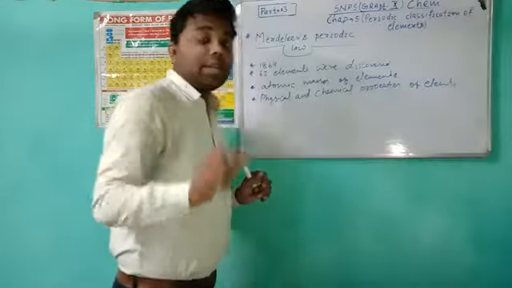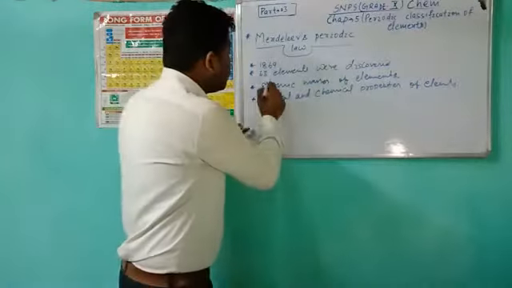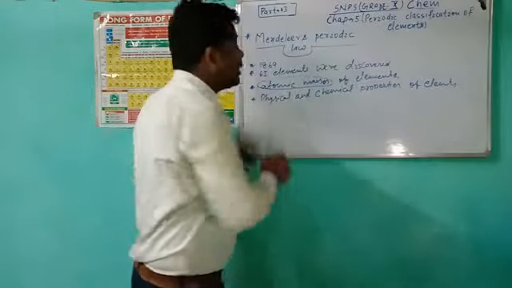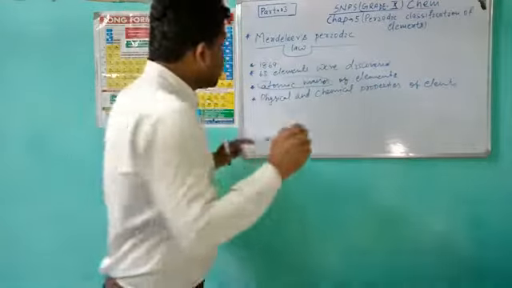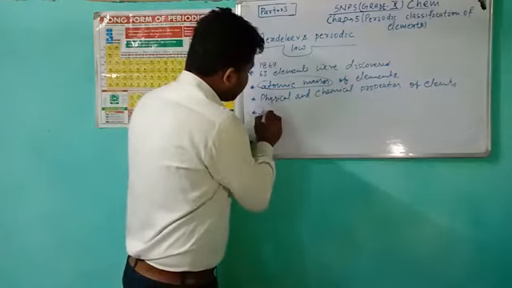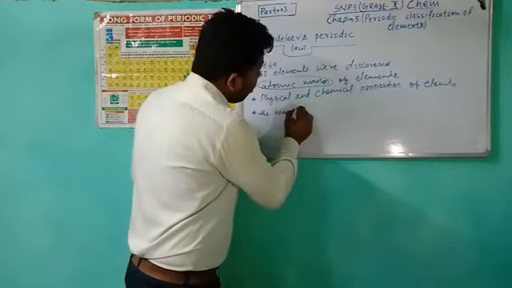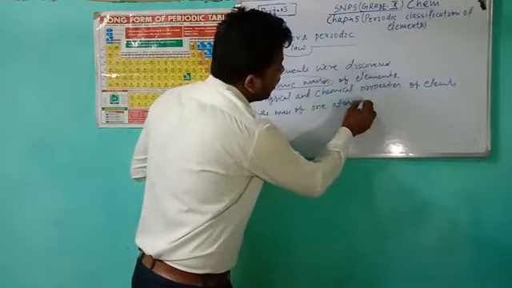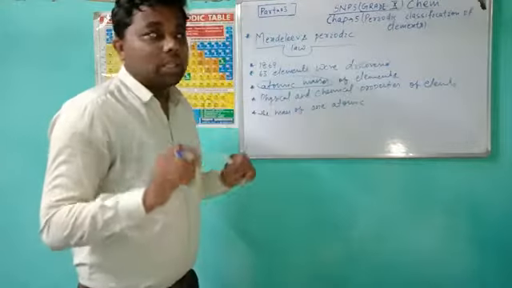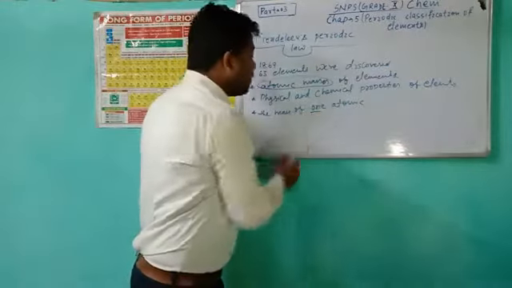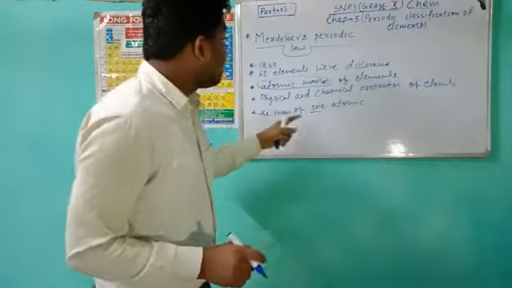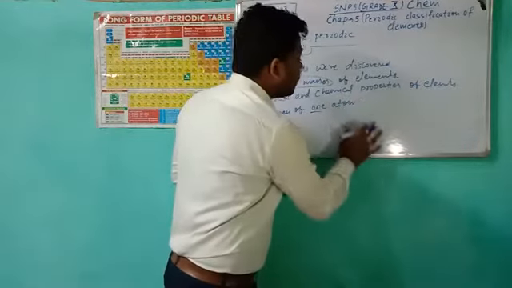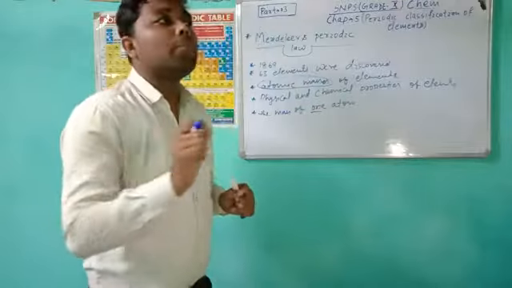So, firstly, we should elaborate this topic. What is atomic mass? The mass of one atom is called atomic mass.